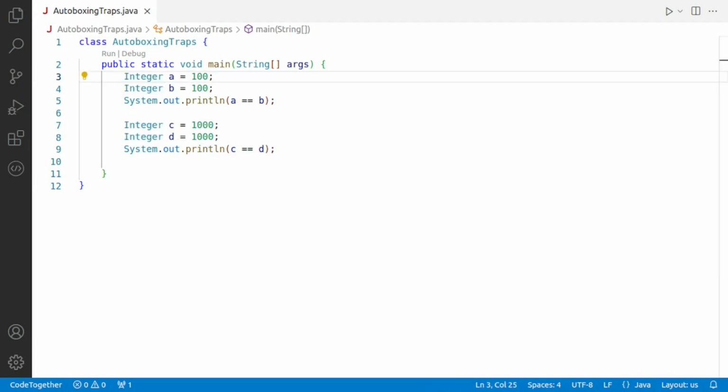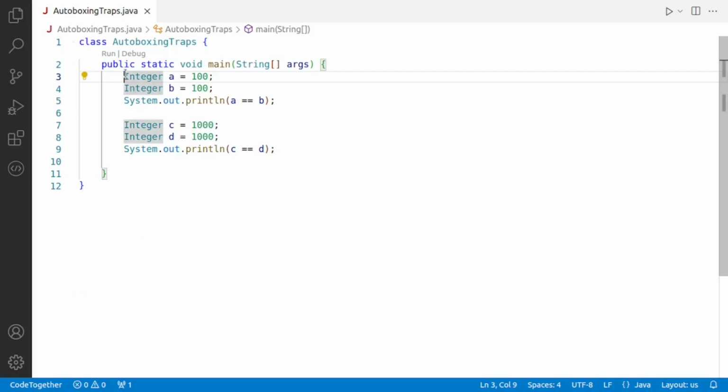Autoboxing in Java is the automatic conversion that the Java compiler makes between the primitive data types and their corresponding object wrapper classes. For example, converting an int to an Integer, a double to a Double with a capital D, and so on. This feature was introduced in Java 5 to make it easier to write code. Let us understand this with the help of an example.